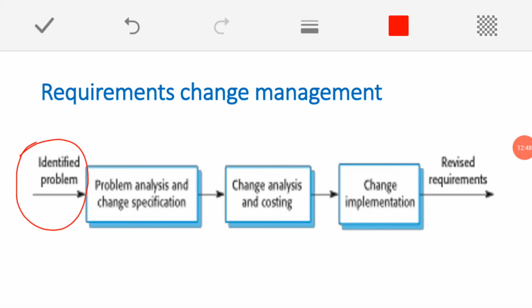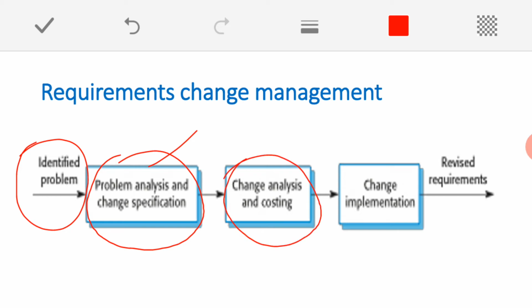So here, our first stage of requirement change management is problem analysis and the change specification. So we need to analyze the problem and we need to specify what changes are to be adopted for that existing requirement. Then later we need to do the change analysis and costing.